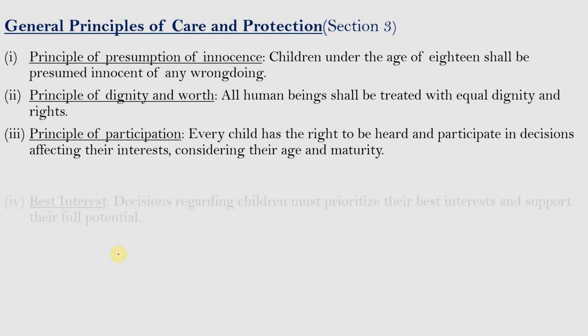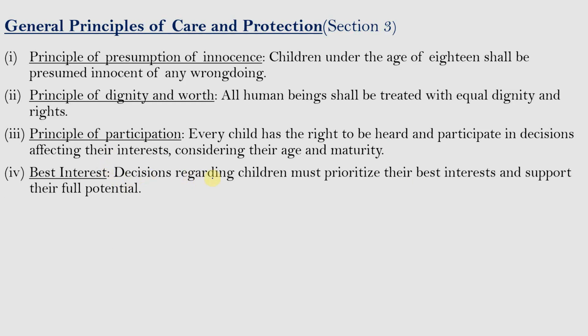And the next point is best interest. The decisions regarding children must prioritize their best interests and support their full potential. So any child who has committed an offense, instead of being sent to jail, shall be sent to counseling, and the board shall focus on the best way possible to reform the child.